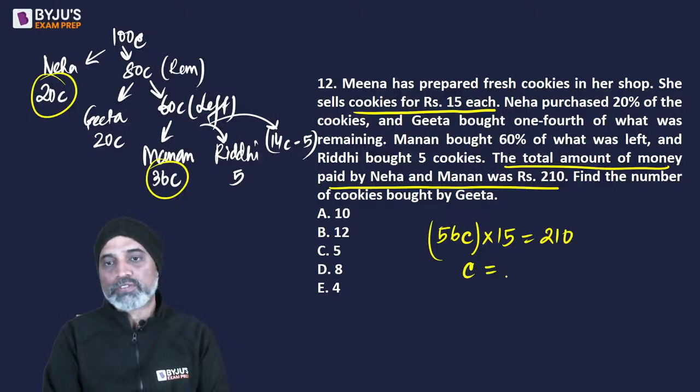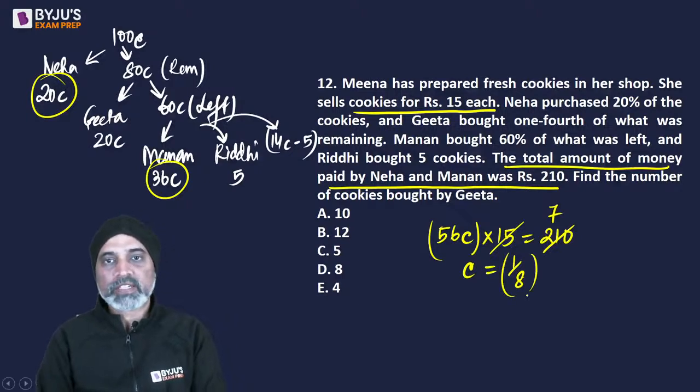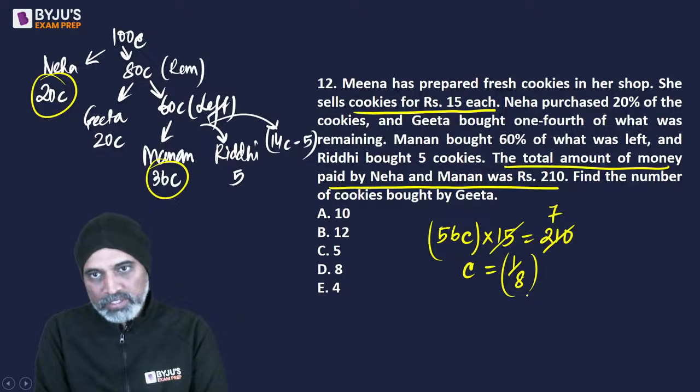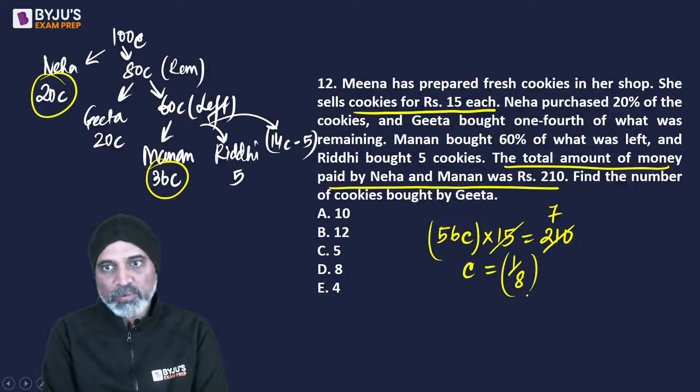So if we find the value of C, C is going to be 1/8, which is a little weird.